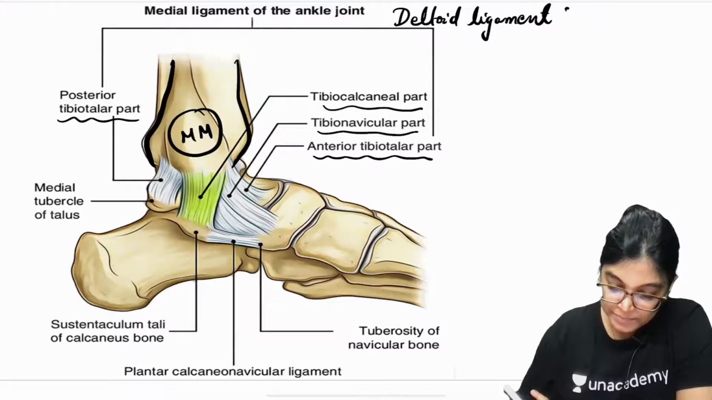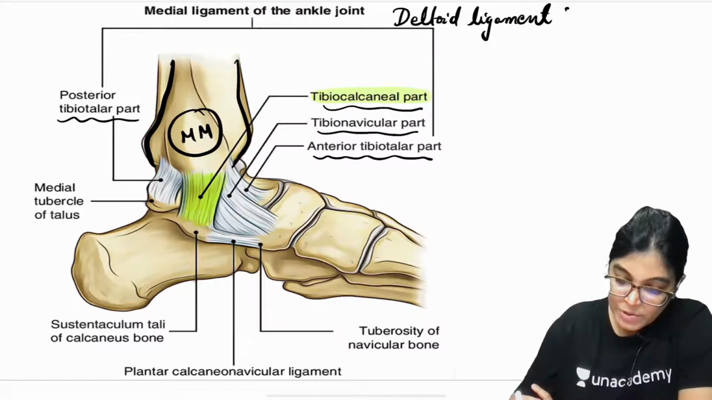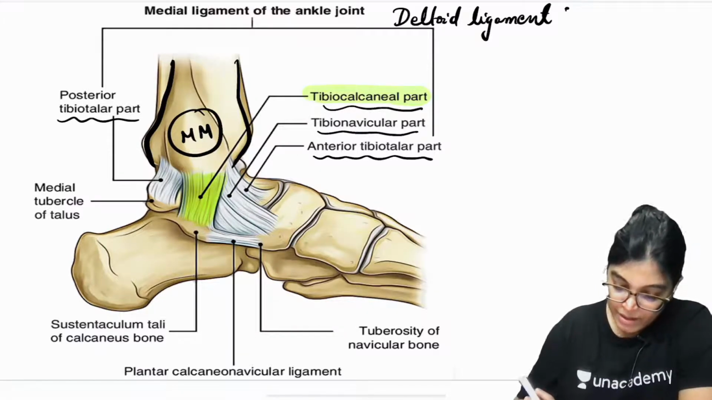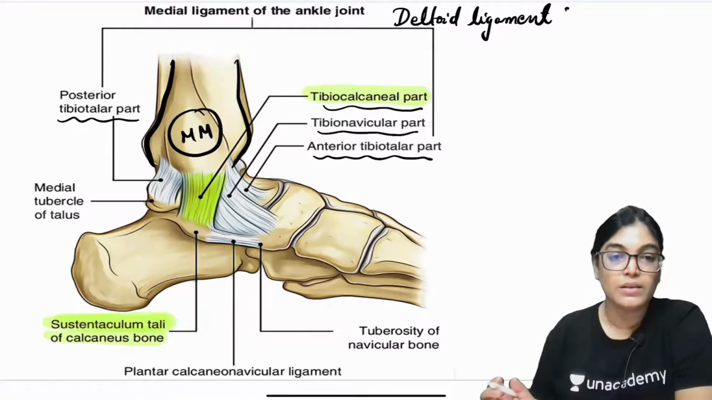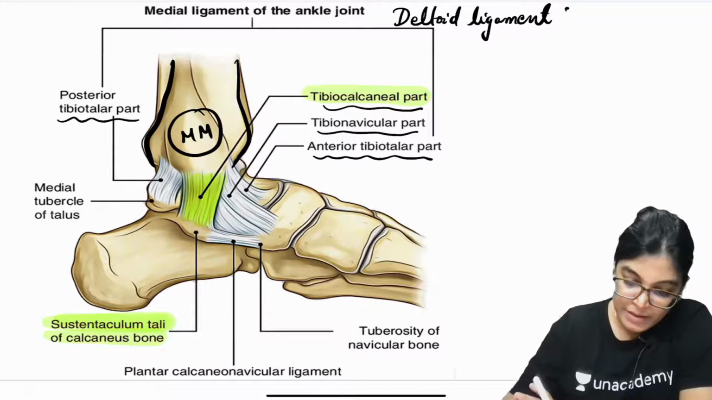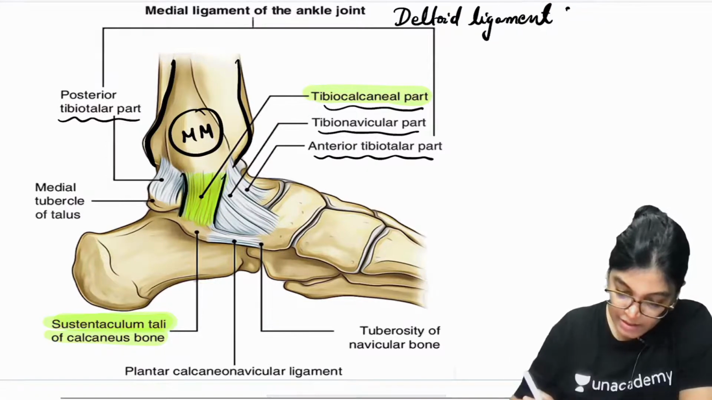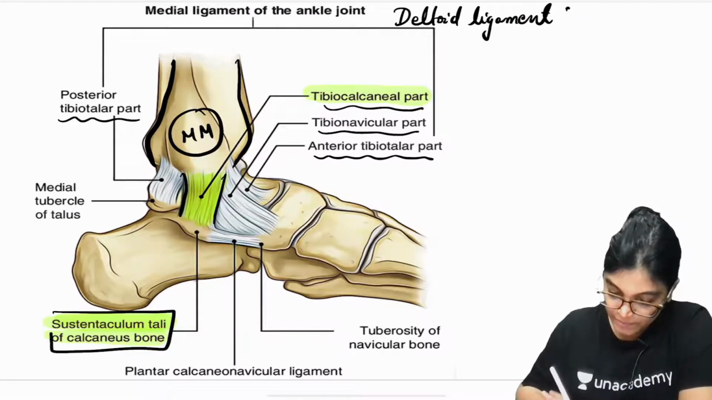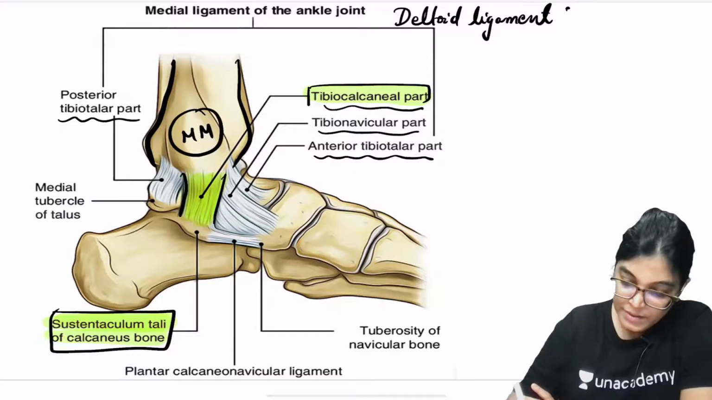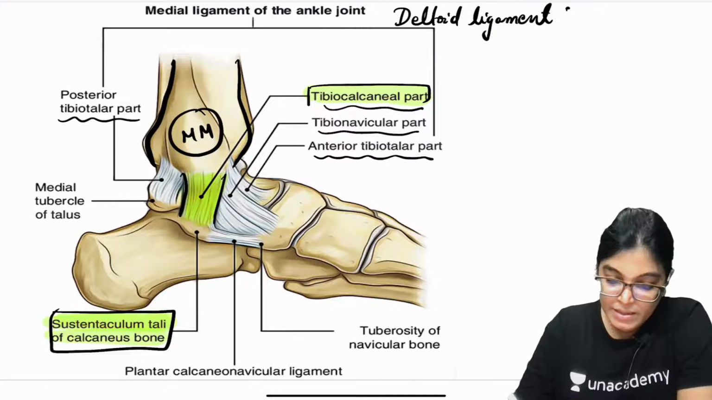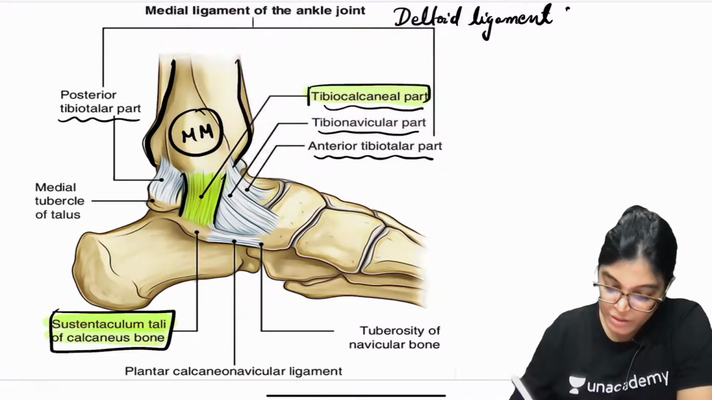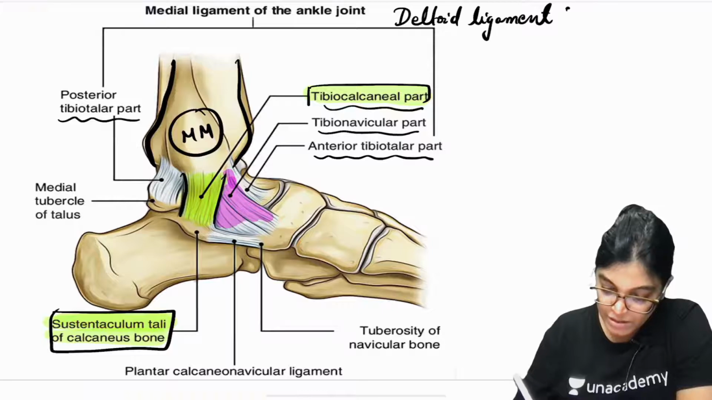I am highlighting it with the green color. This is the tibiocalcaneal part. It is merging with the sustentaculum tali of the calcaneum bone. Okay, done. Now we are talking about the tibionavicular part. Let me show you. You can see here I am using this pink color for the tibionavicular part.